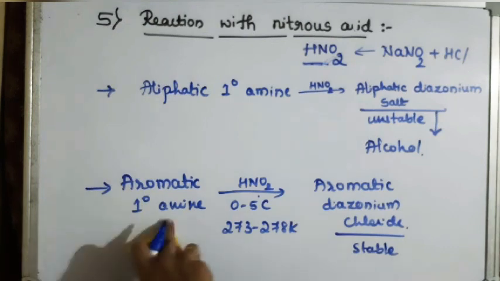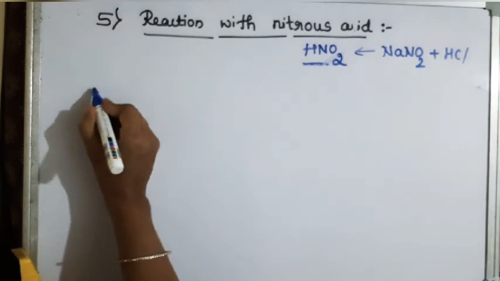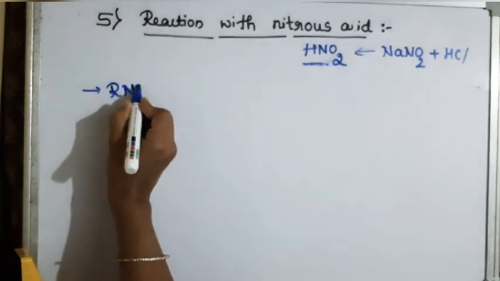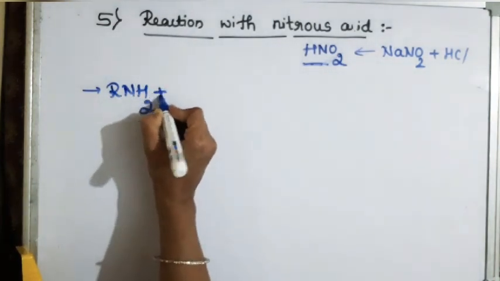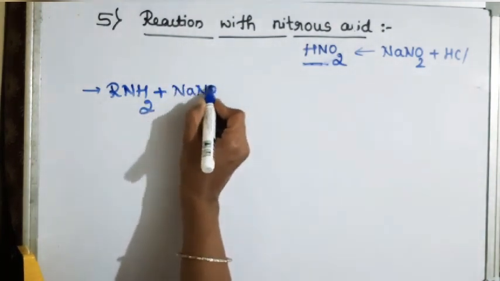We'll write a particular reaction for both now. I'll repeat the same reaction. Aliphatic primary amine reacts with NaNO2 in HCl.